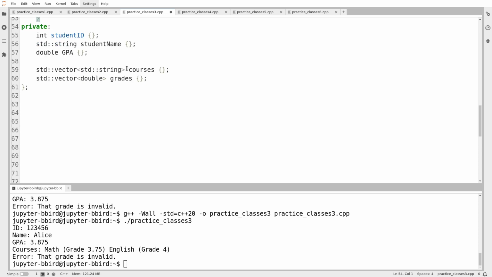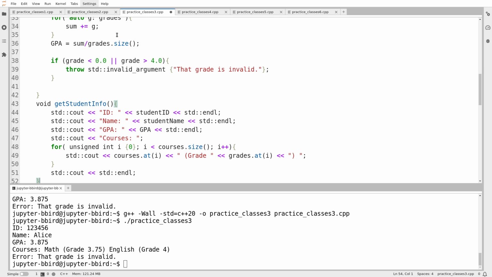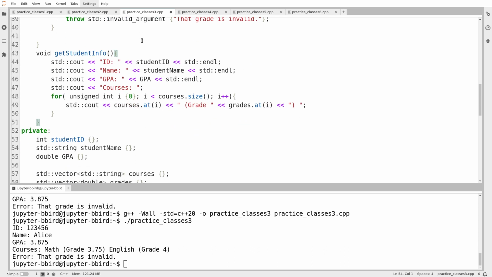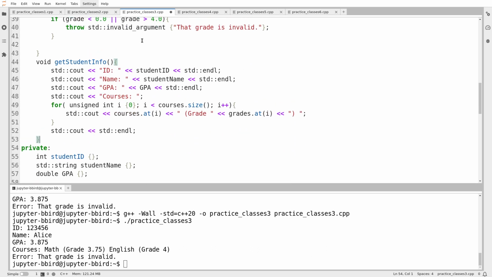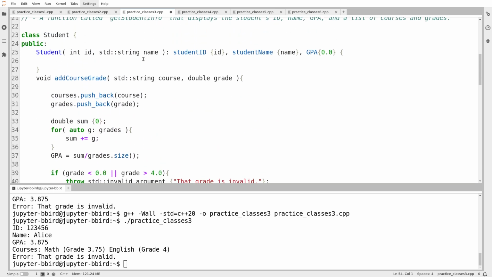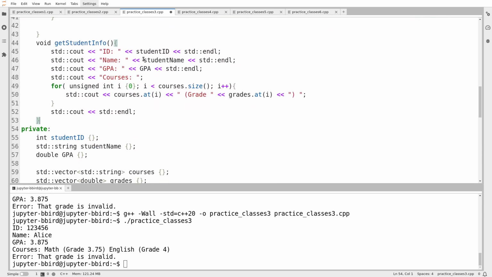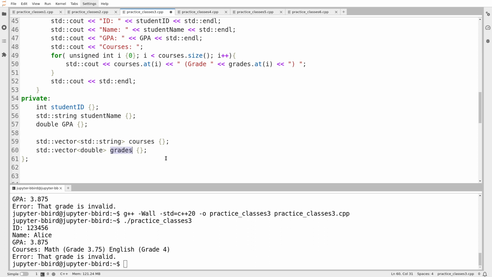If I have the GPA as a data member, so if I go back to what I had a minute ago where the GPA is a data member, then we run the risk of me at one point modifying the grades array and forgetting to update GPA. So the two values go out of sync. And that means that they're sort of useless, because if they're out of sync, we don't necessarily know easily from the outside which one of them is wrong. We have to treat them both as being wrong. So I would rather have the GPA, because it's a derived quantity, not be stored explicitly.